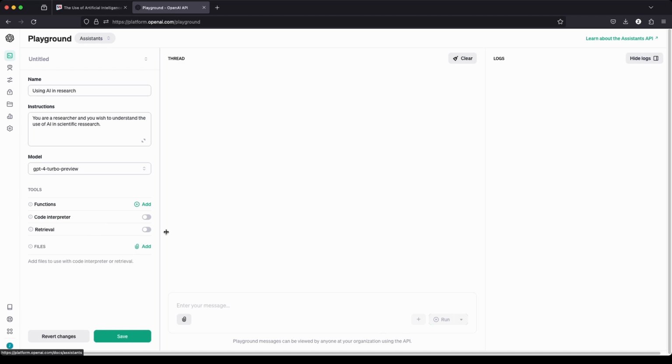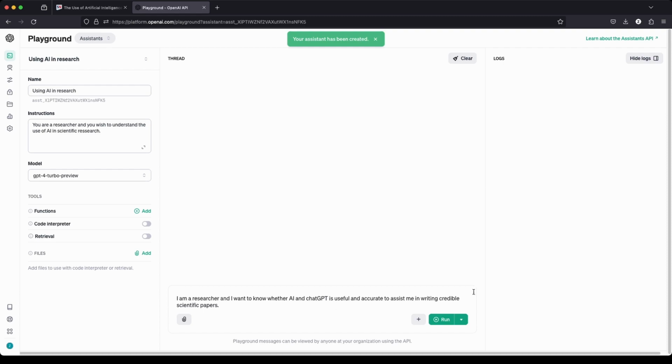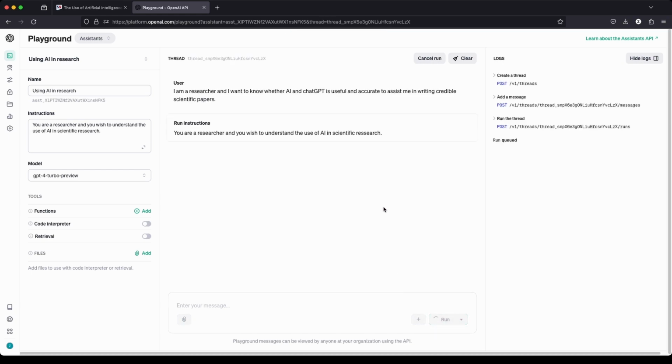I want to see the message passed back from the assistant based on my message, the user message. The message will be, I am a researcher and I want to know whether AI and ChatGPT is useful and accurate to assist me in writing credible scientific papers. So first, I need to save the assistant, of course. The assistant has been created, and I'll run my query. The assistant will run it.